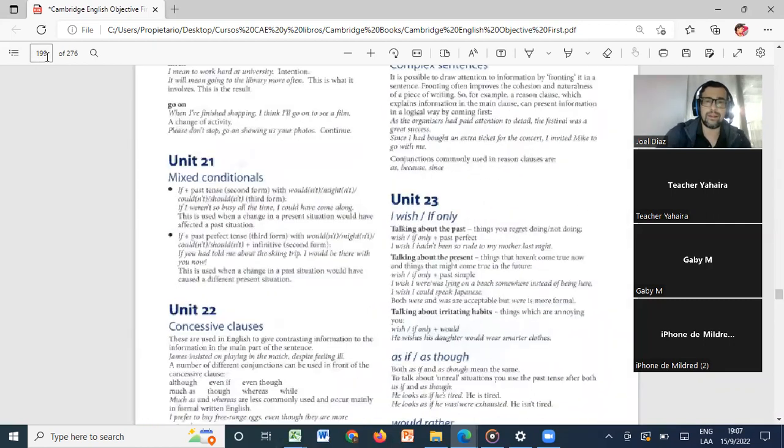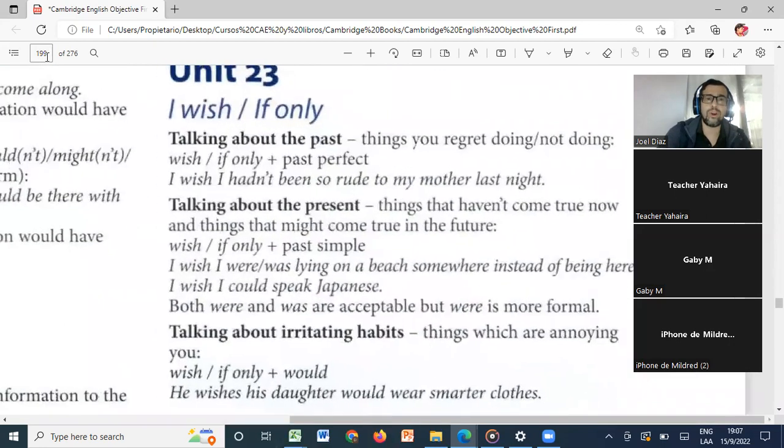Okay. Today I just want for us to know how to use I wish and if only. That can help us a little bit, mostly for writing. Actually, today we're going to see part one of the writing test, which is how to write an essay. So it's going to be very, very important for us to know that. But, anyways, let's start with I wish and if only.